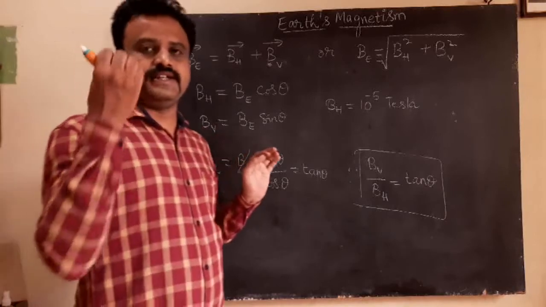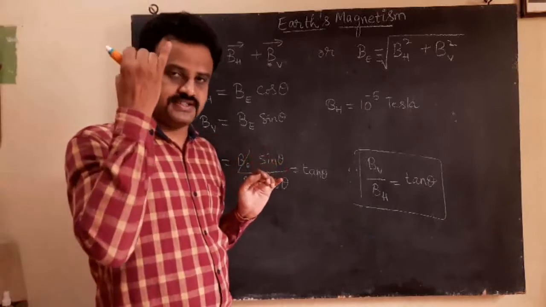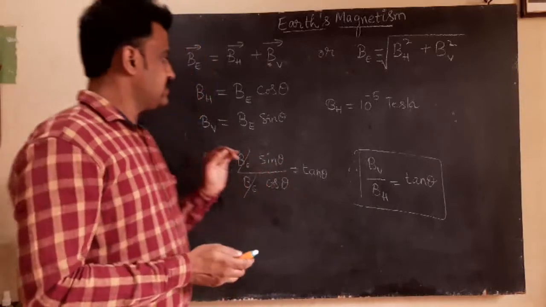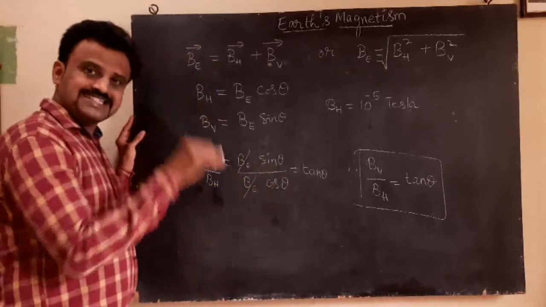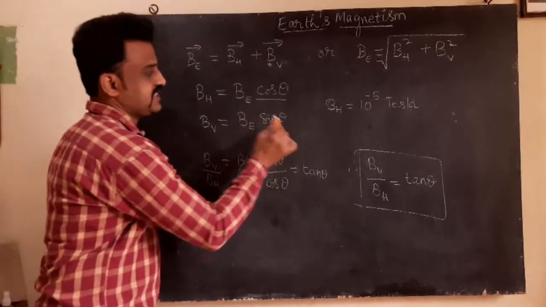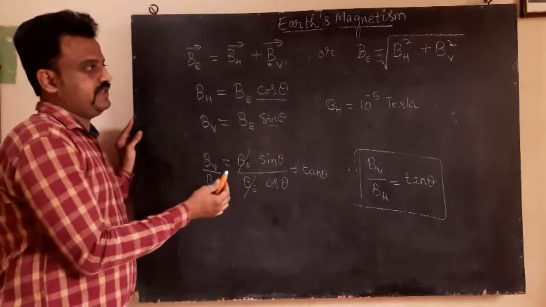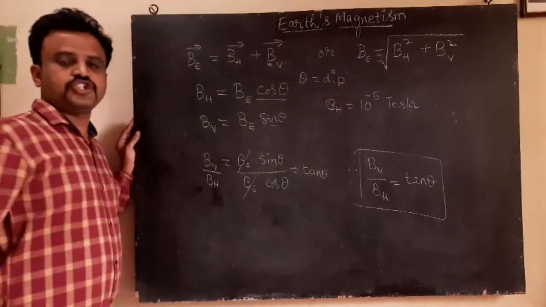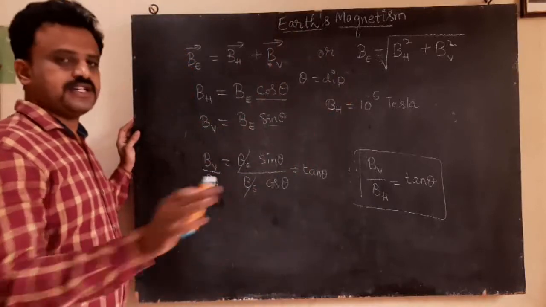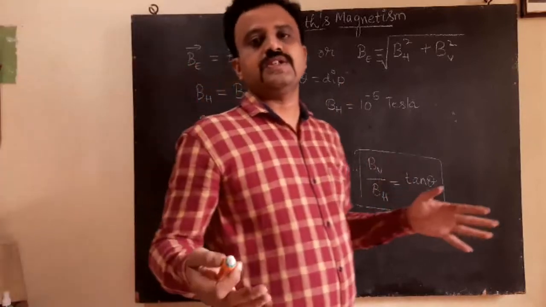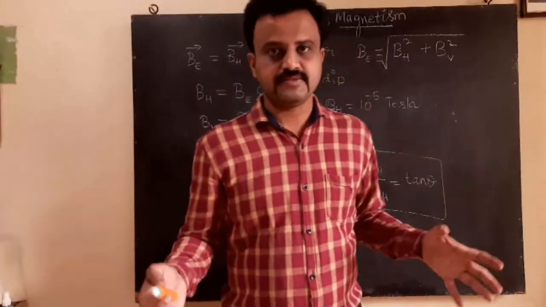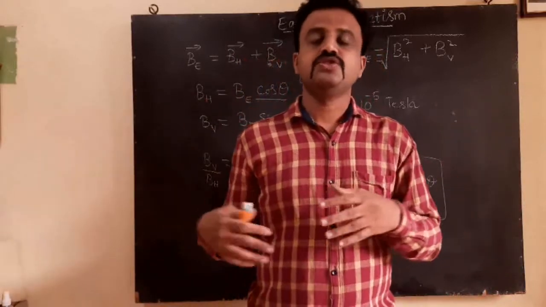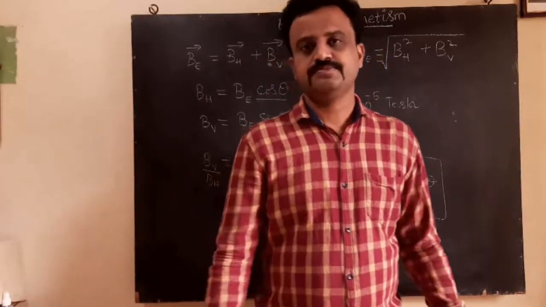Fine. One is declination, the second one is dip, and the third one is the horizontal component of the Earth's magnetic field. See, if the dip is theta, then only you will get cos theta and sin theta. This theta is nothing but dip. Here, theta is equal to dip. You should not forget this one. Good? So these are the important concepts of Earth's magnetism. I hope you have followed these important concepts with respect to geomagnetism or Earth's magnetism.